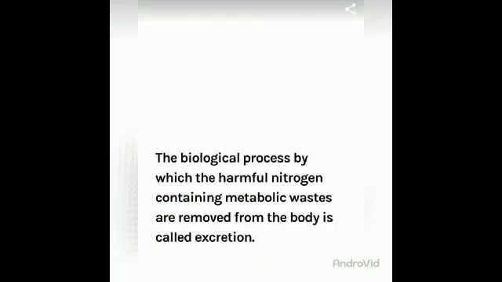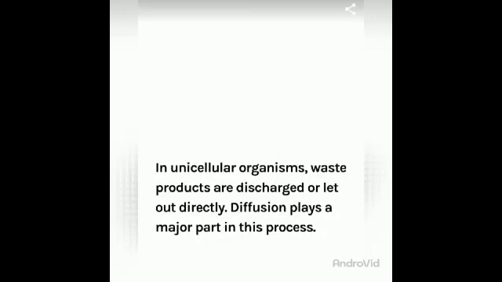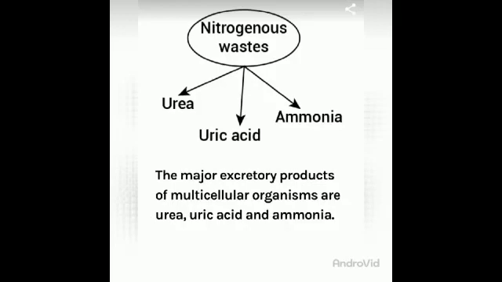So let's revise it. The biological process by which the harmful nitrogen containing metabolic waste is removed from the body is called excretion. In unicellular organisms, waste products are discharged or let out directly. Diffusion plays a major role in this process.